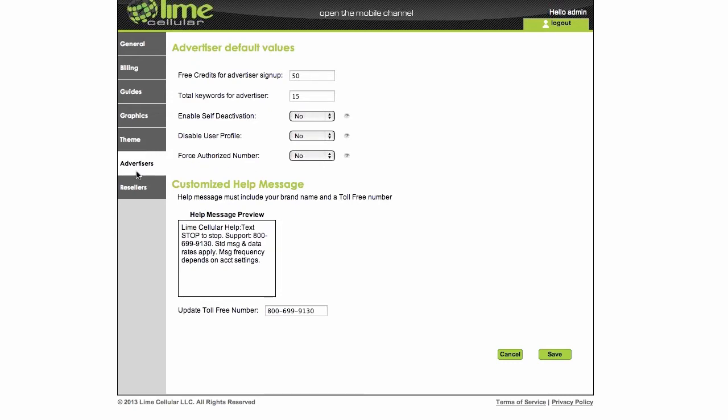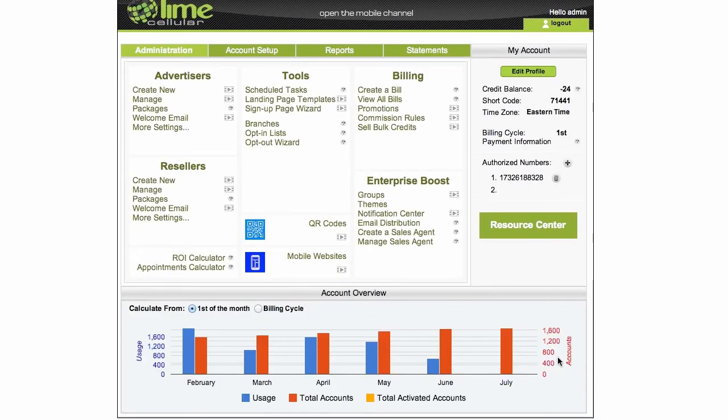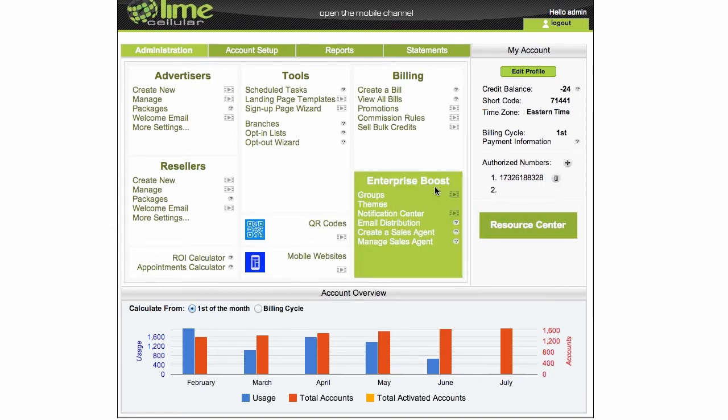So now if I go to advertisers or resellers, I can set the force authorized number to yes. What this is going to do, once I set it to yes, I'm not going to do it now, but once you set it to yes, if I log in and I do not have an authorized number registered on file, it will force me to put one. Otherwise, you cannot continue.